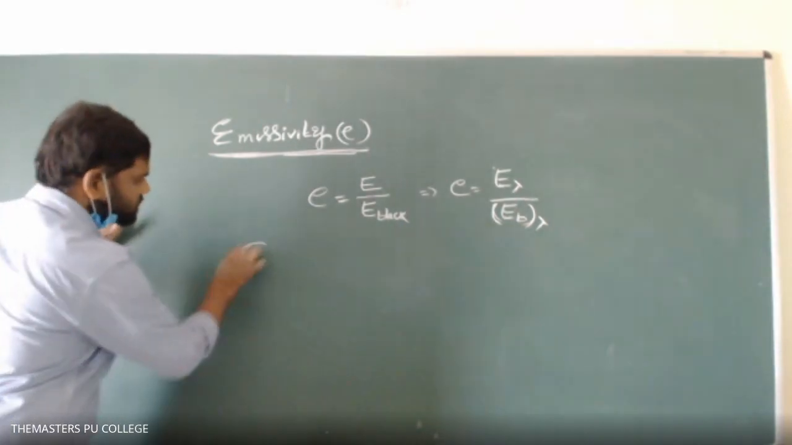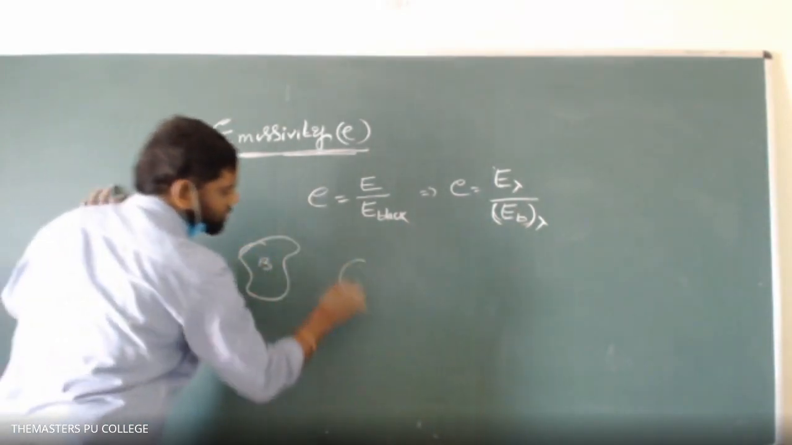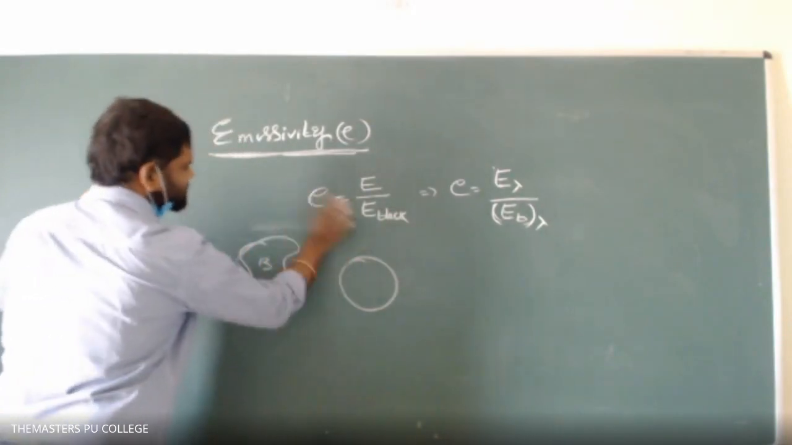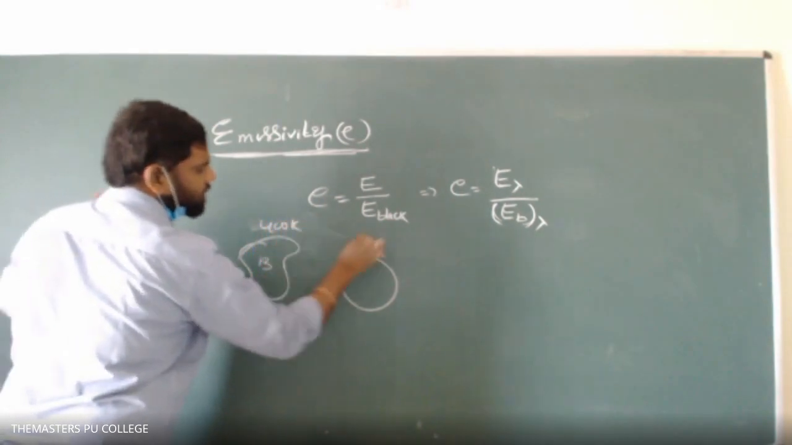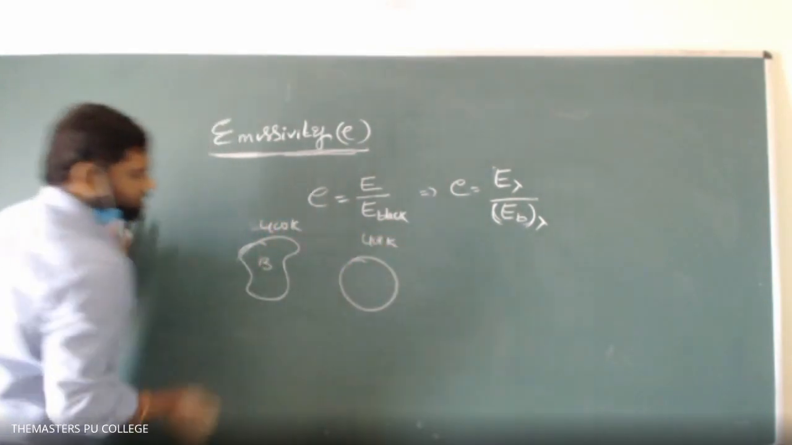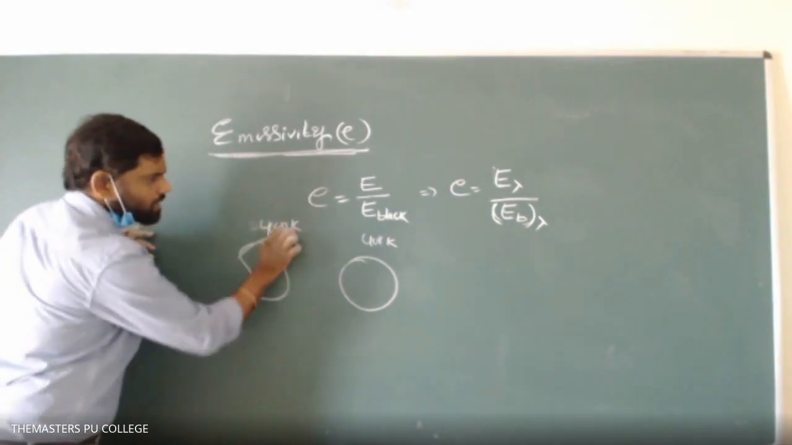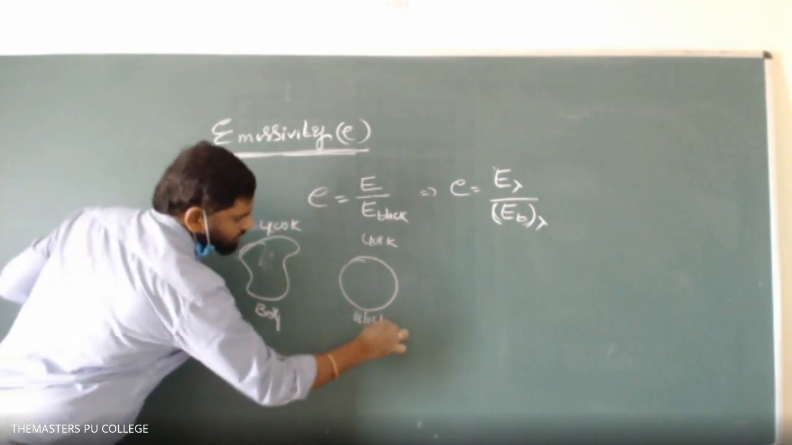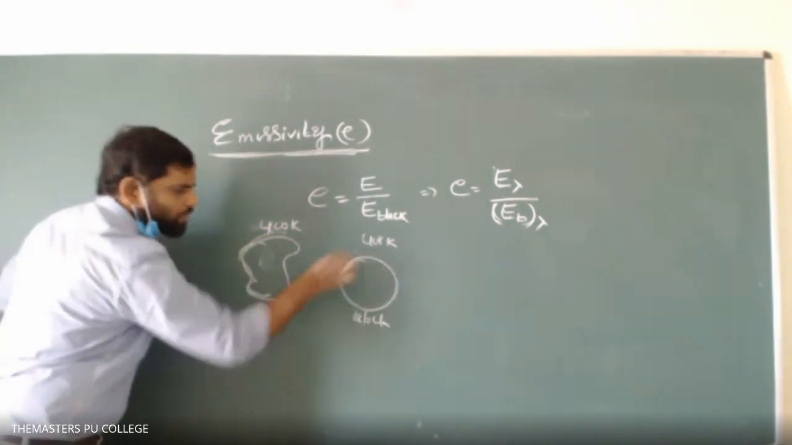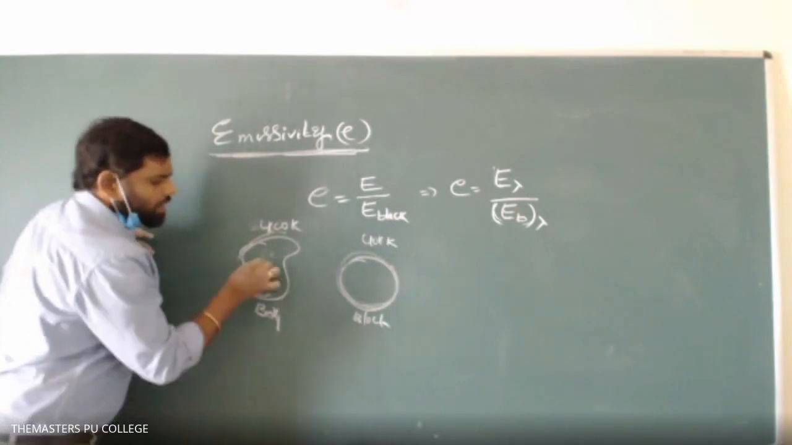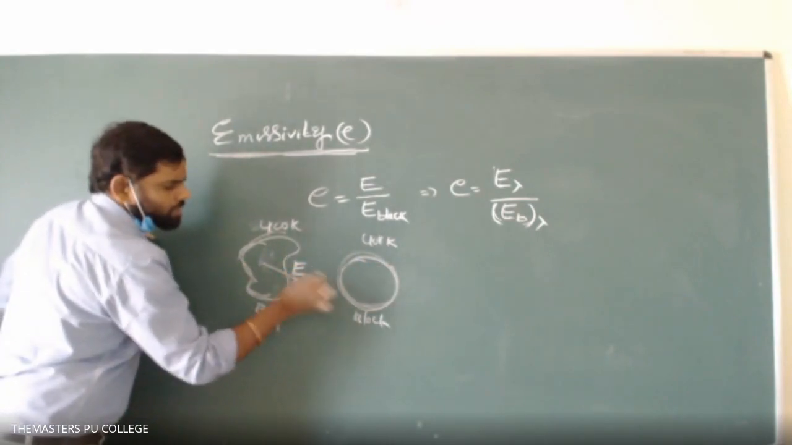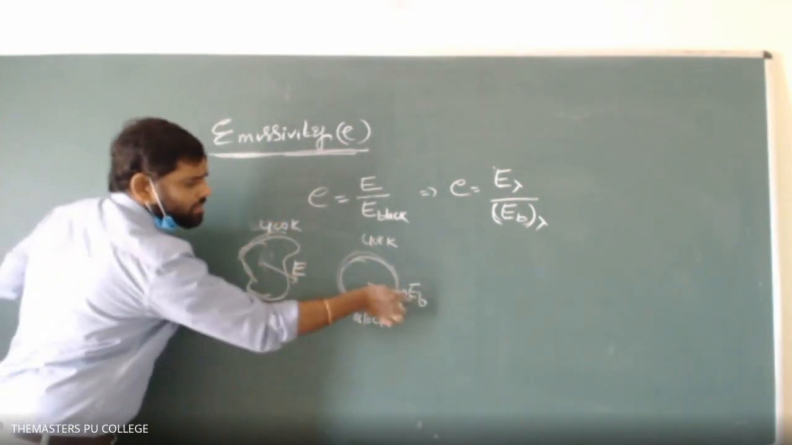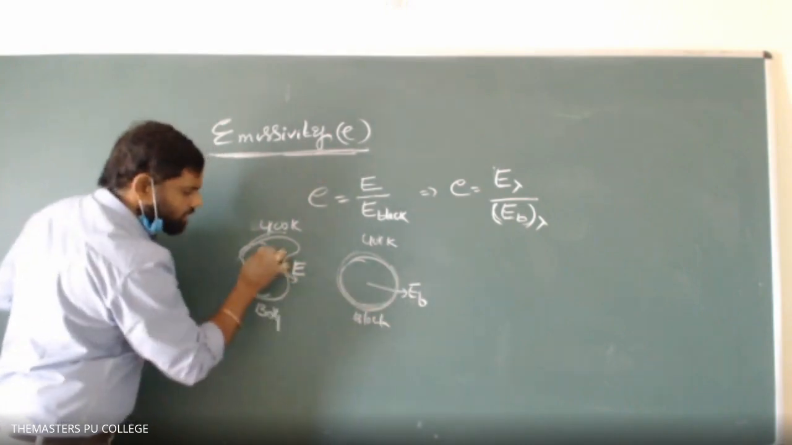For example, this is a body and this is a black body. Both are at some 400 Kelvin. This is also 400 Kelvin. So at 400 Kelvin, this is nothing but a body and this is a black body. Then this body emits some radiation and this black body also emits some radiation. Let the emissive power of a body be E and the emissive power of a black body be EB at the same temperature. Then the ratio of E by EB is called its emissivity.